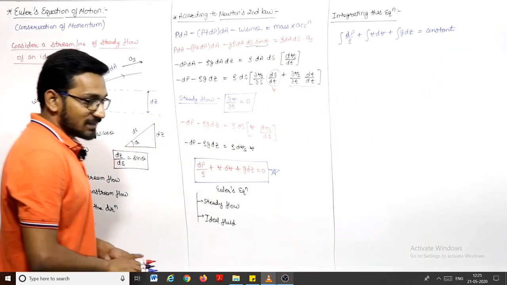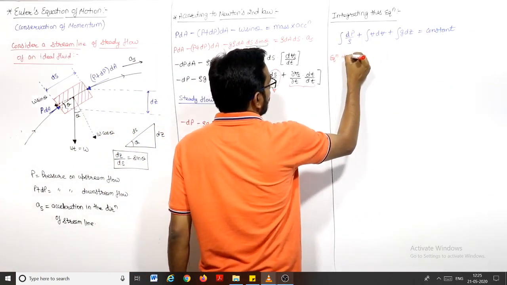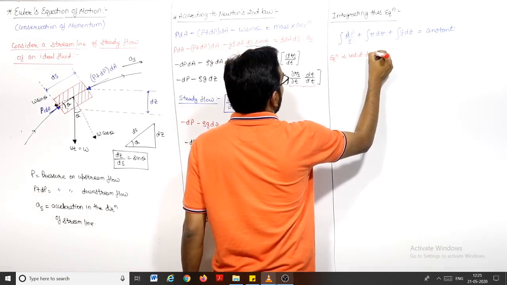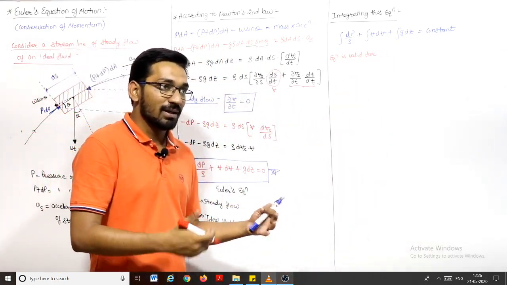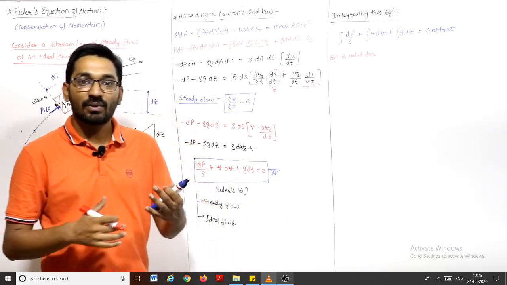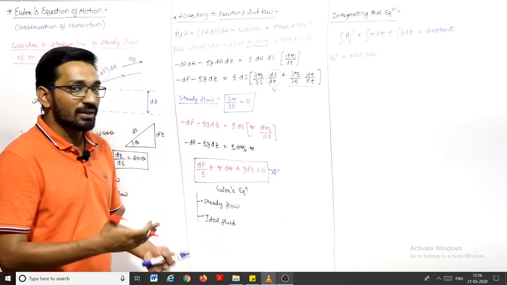Now, let us see this equation. This validity you must remember, because in the question they will confuse you whether the flow is compressible, incompressible, steady, unsteady, rotational, irrotational. They will give you so many situations that you will wrongly put the equation and your answer will be wrong, right?